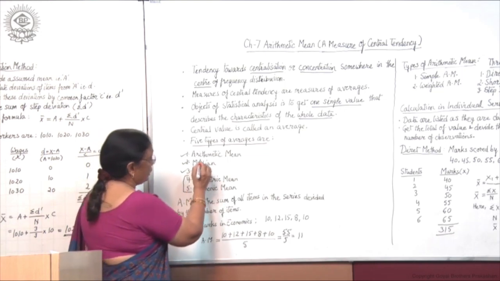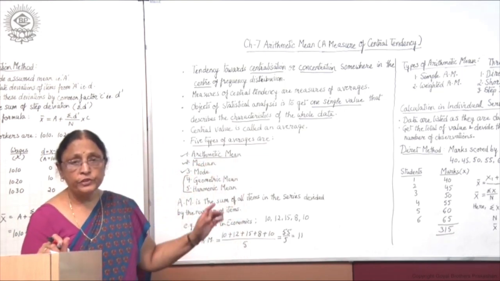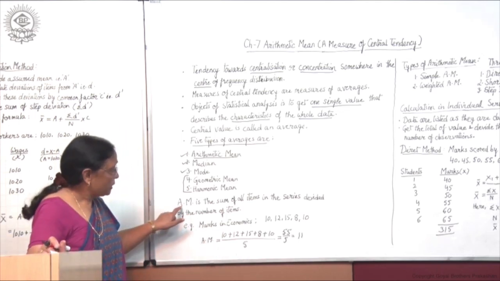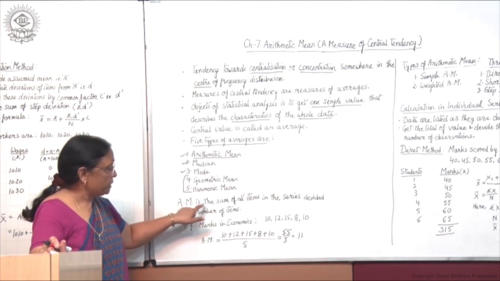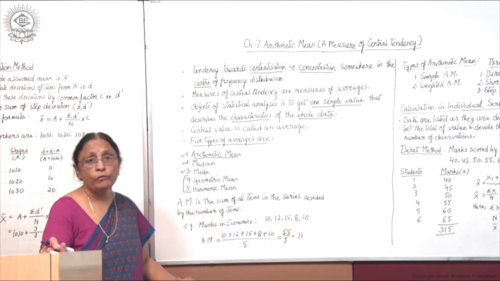Now to start with, we will take the arithmetic mean. So this chapter is dealing with arithmetic mean. Now what is arithmetic mean? Arithmetic mean is the sum of all items in the series divided by the number of items.